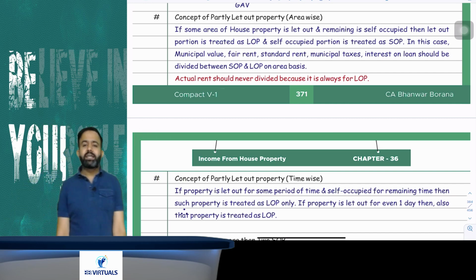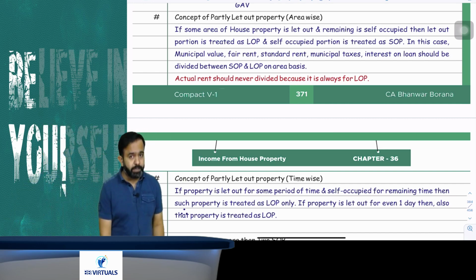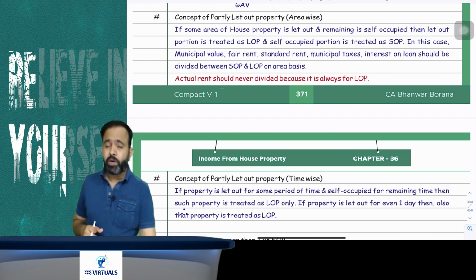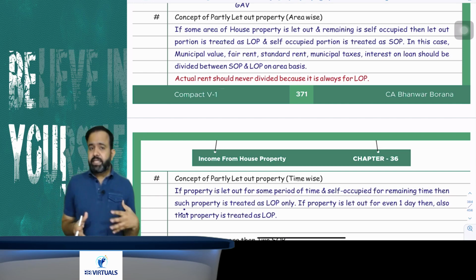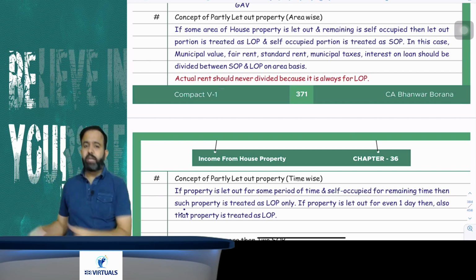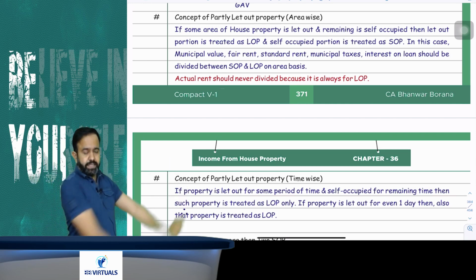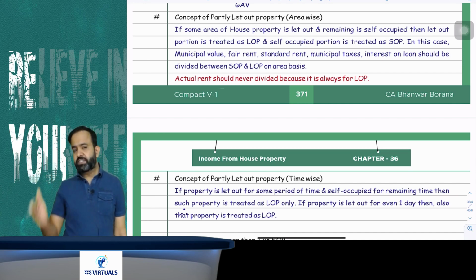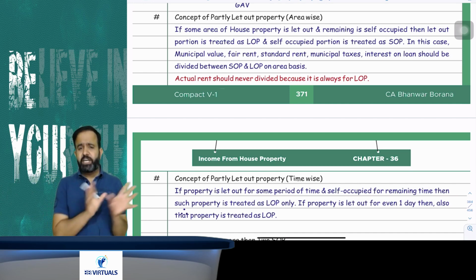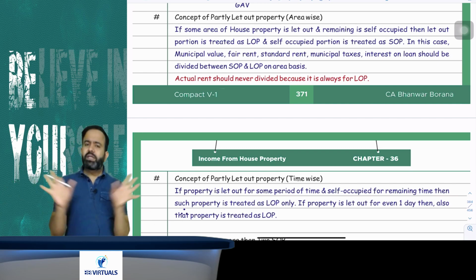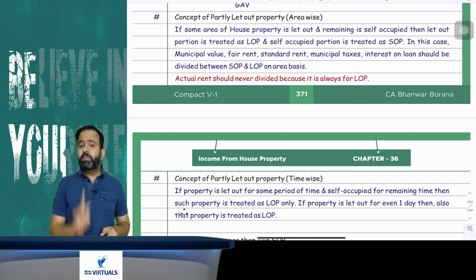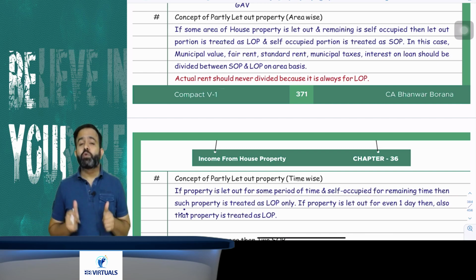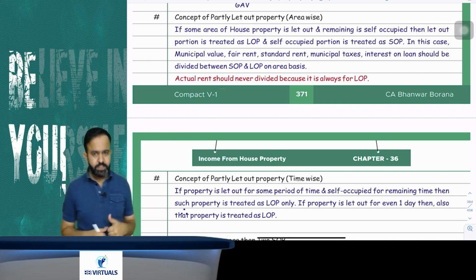Yes. So what I'm saying is that if any house property is partly let out and partly self occupied, in that case your let out area will be treated as LOP and self occupied area will be treated as SOP. Municipal value, fair rent, standard rent, municipal taxes, interest on loan, everything you have to bifurcate between LOP and SOP on the area basis. But always remember, actual rent will never be divided, because actual rent will always be for the let out portion only. You got my point or not?